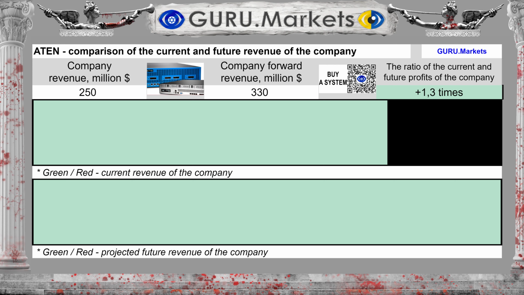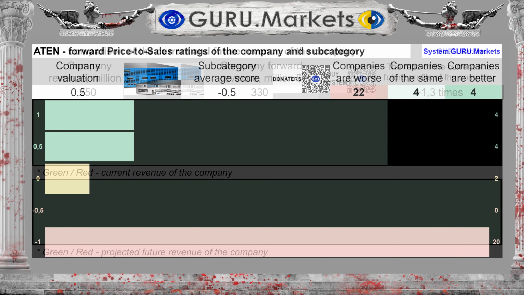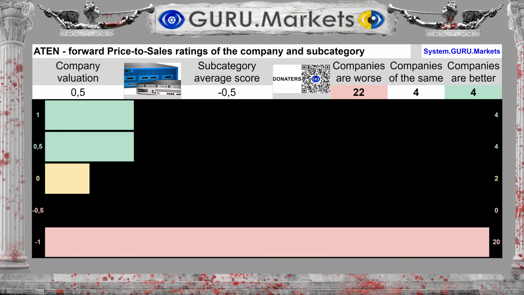Revenue for the last 12 months was $250 million. Revenue for the coming 12 months is tentatively expected to be $330 million. And this is 32% more than at the current moment. An assessment of the estimated future sales volume in comparison with the indicators in the subcategory.